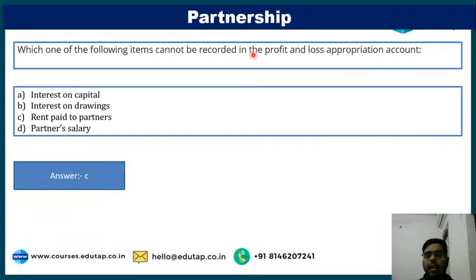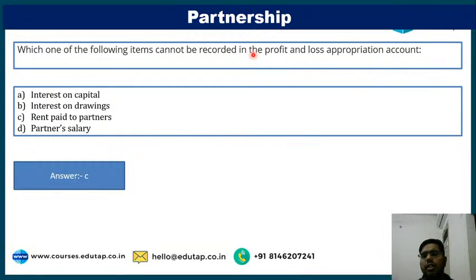Yes, it is C. Rent paid to partners. In profit and loss appropriation, we have salary given to partners, interest paid to the partners. Then we have your net profit and loss, the amount that is left, that is transferred to the reserves. And then we have the part of the profit that is paid to the partners. So these three items are written in the profit and loss appropriation account.